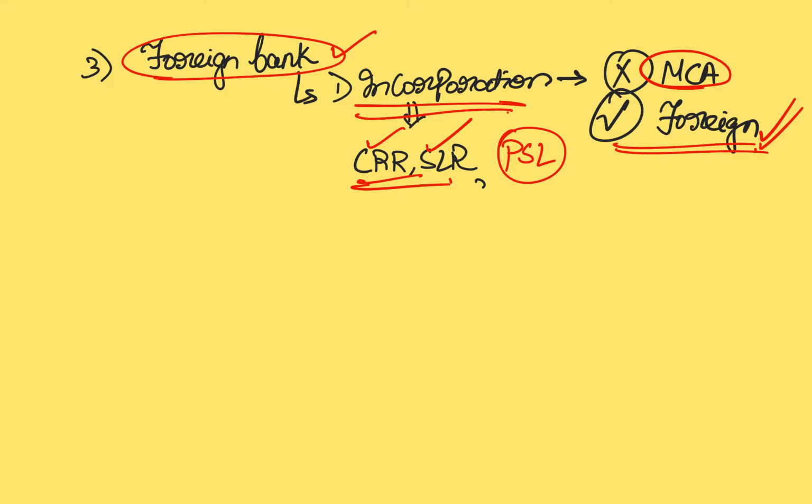These orders like CRR and SLR are issued by RBI. However, there is another concept called priority sector lending. I made a separate video on what this priority sector lending is last year. So that video is still relevant. I will be posting the link in the description box below. So please go through that. Now, if you don't have the time, let me explain briefly.